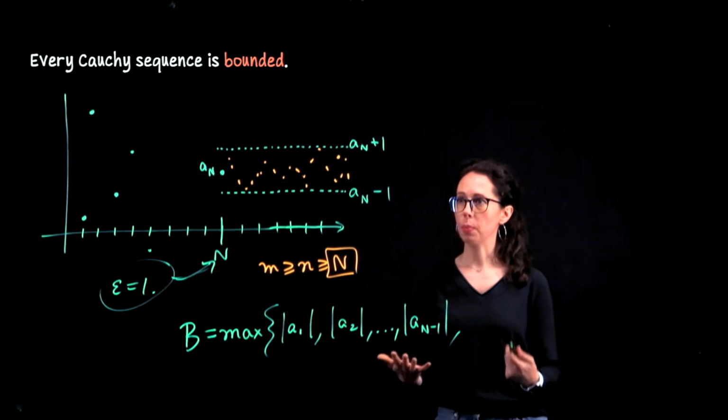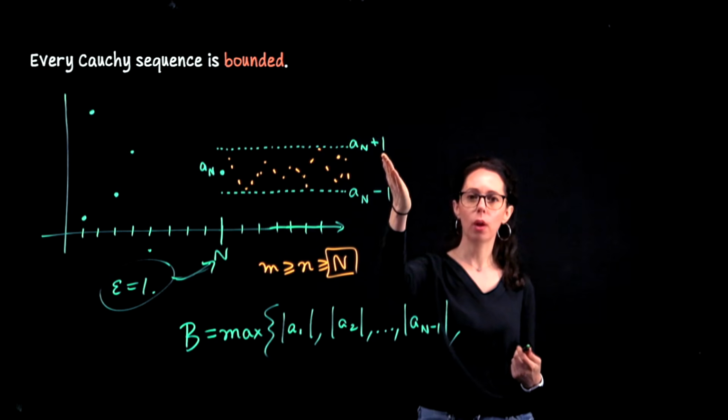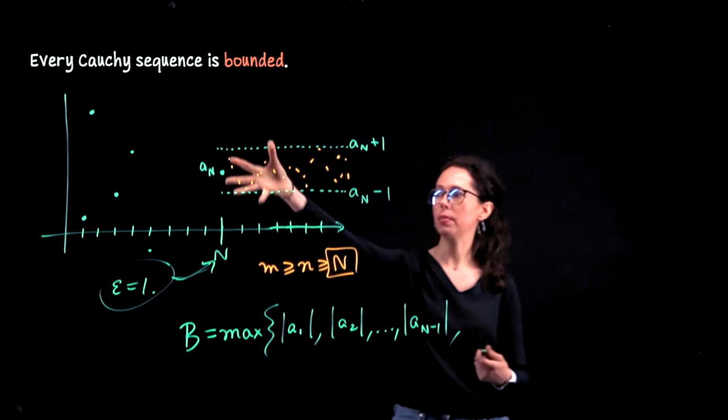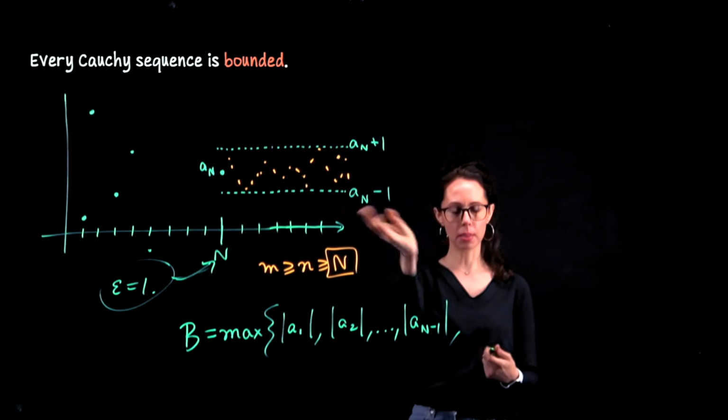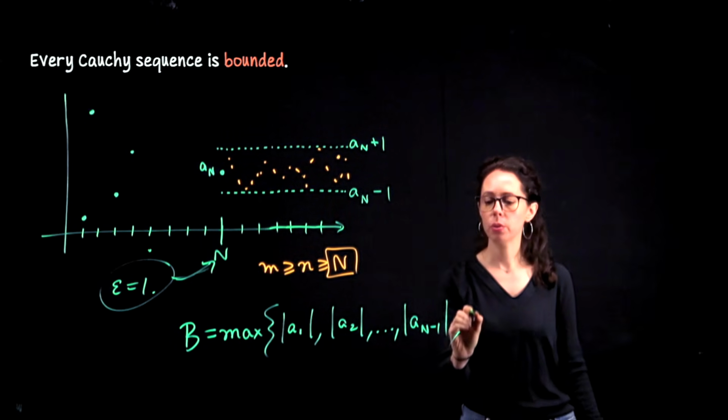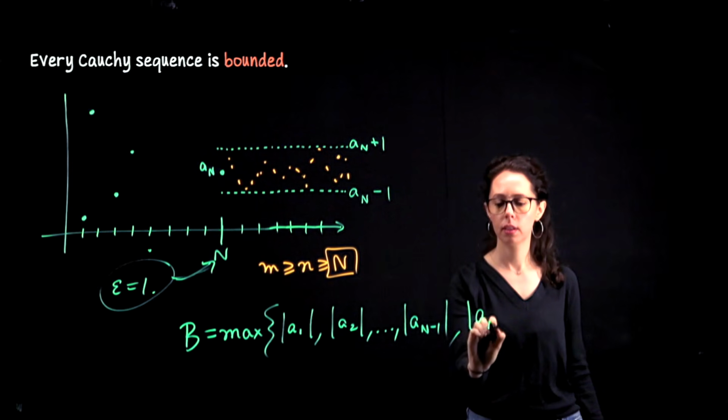The way I've sketched the picture, capital A sub n plus 1 would be the correct upper bound, but if this were negative, it would be the bottom side. If you do, well, you could do both.